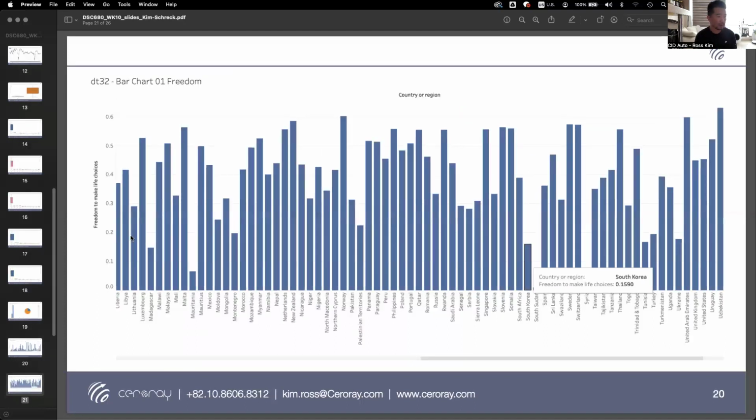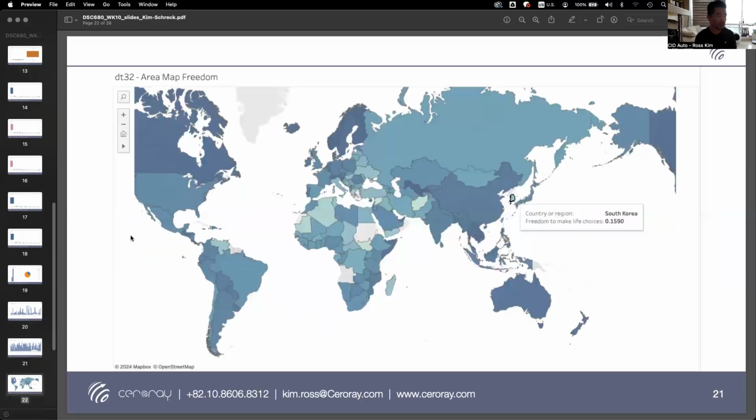I also have a visualization here of the amount of freedom. As you can see here, the ROK is among the lowest of all nations, especially of developed nations. And what I have here is an area map showing the same thing.